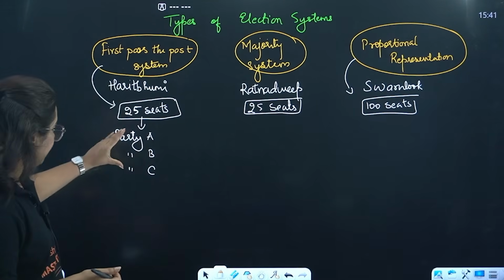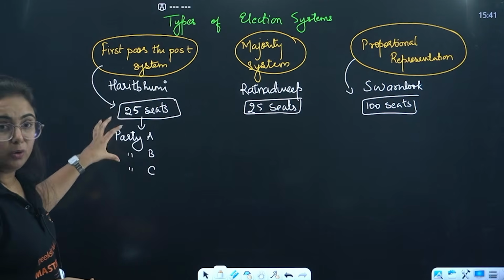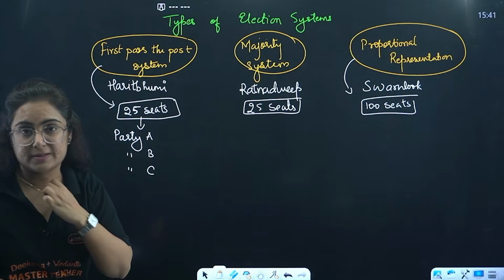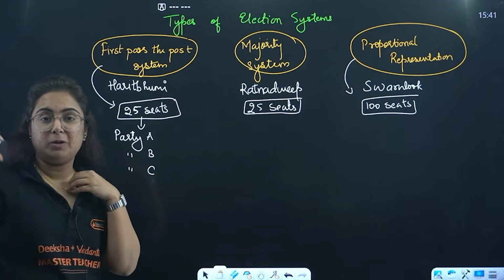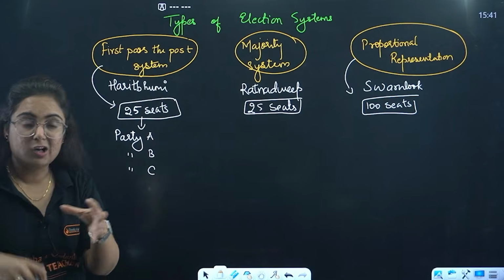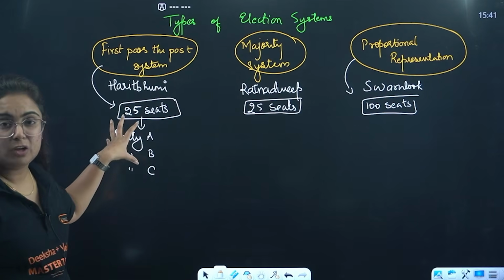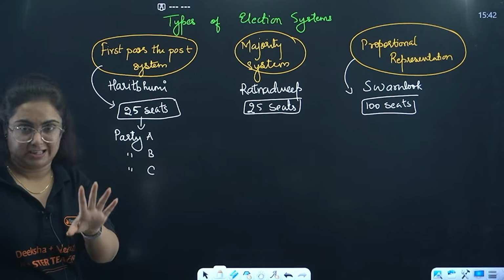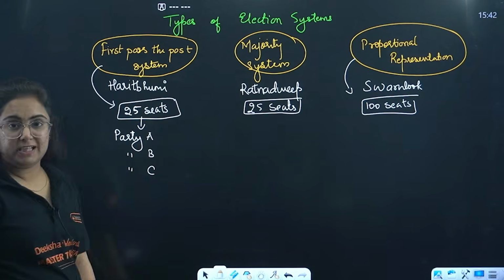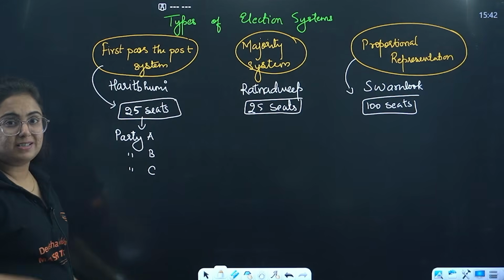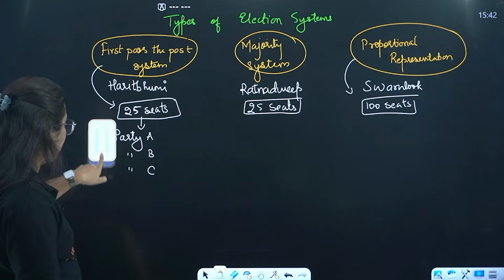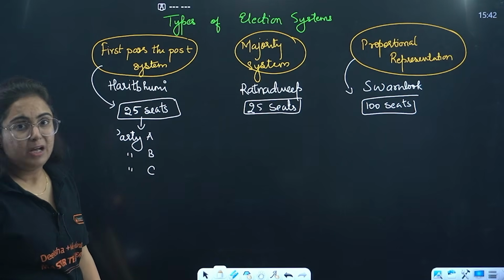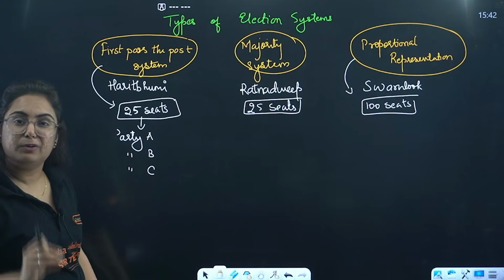Getting my point? 3 parties who put their candidates to fight how many seats, beta? 25 seats from different regions. So there are different constituencies, and from all the constituencies these parties are fighting. Whosoever's candidate will win the election will take that seat. So there were 25 seats, the area divided into 25 constituencies. From each constituency, party A, B, C are fighting. Whichever party will get the maximum vote from there will win the election. By maximum vote, do I mean 50% and more?